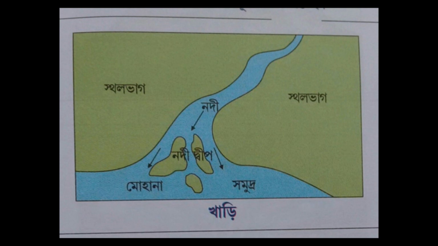So, these are the various landforms that are developed by rivers, and many other landforms are also there, but in your syllabus or in your textbook only these landforms are given. So I have discussed these landforms. The diagram you have been supplied at the time of discussion, you have to draw in your exercise book.